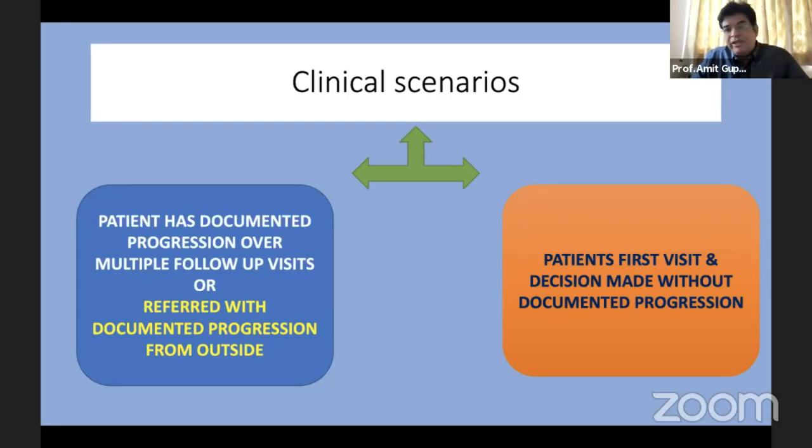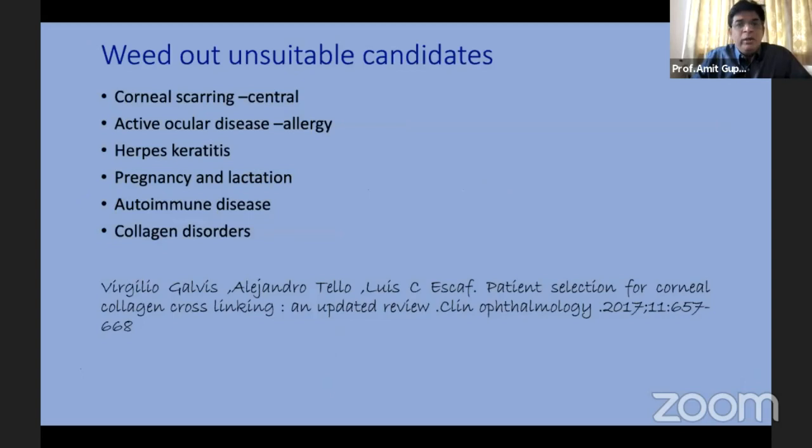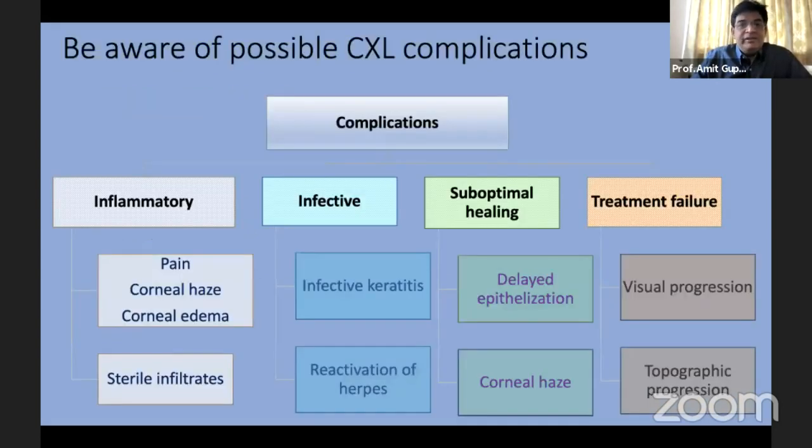If the patient is wearing glasses with +4 spherical and -2 cylinder, and we do a fresh refraction which comes out at +5 spherical and -3 diopters of cylinder, I would take it as a progression in this patient. Weed out unsuitable candidates: corneal scarring, active ocular allergy, herpes, pregnancy, lactation to a large extent, autoimmune disorders. All these things which affect the healing of the epithelium are also relative contraindications in these patients.